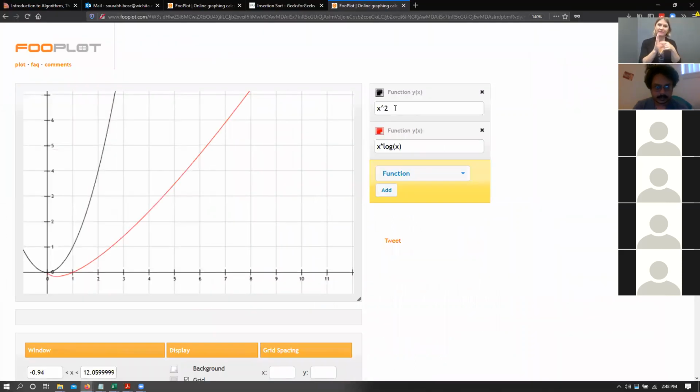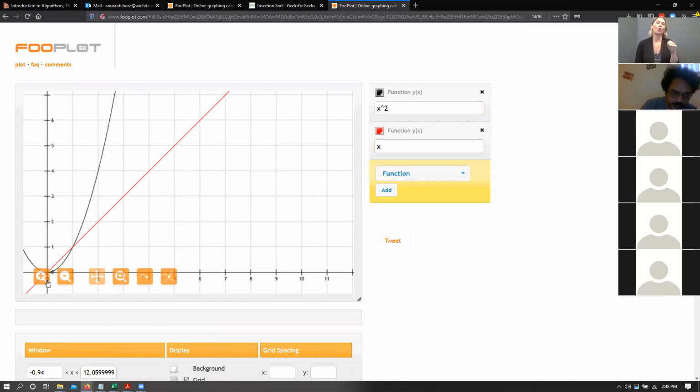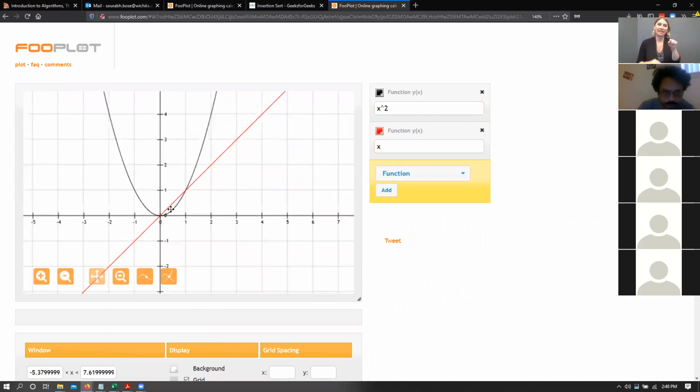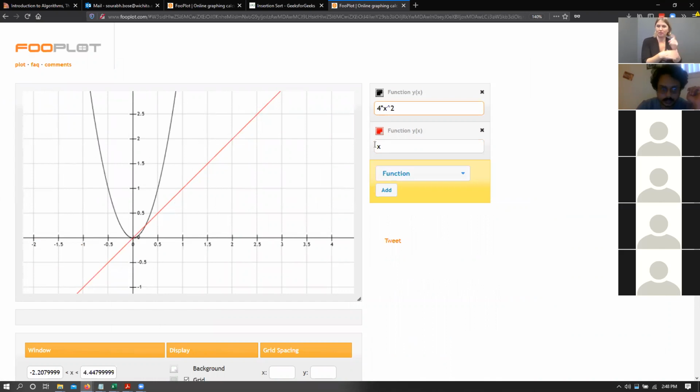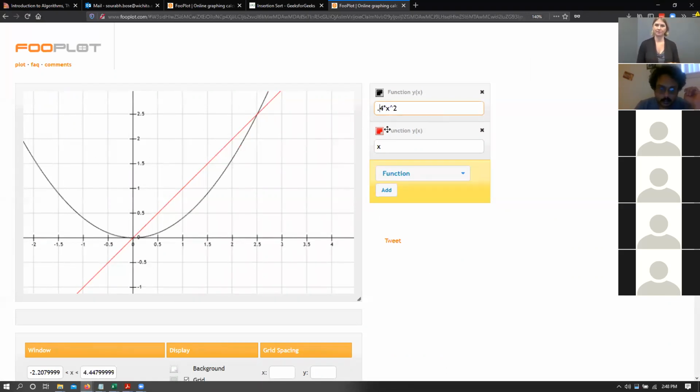If we look at, let's pick up an equation. So we had, let's say, x squared, and let's say we also have the number x. We can see here that at some point between 0 and 1, and let's also do a slightly larger equation. For all values of x less than 2.5, we see that x grows faster than x squared, where x squared is a black line.